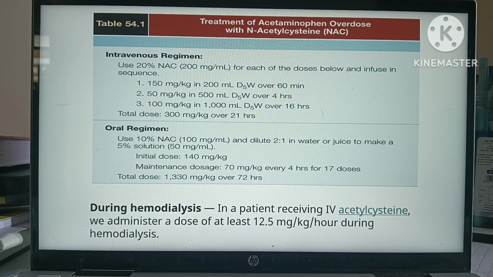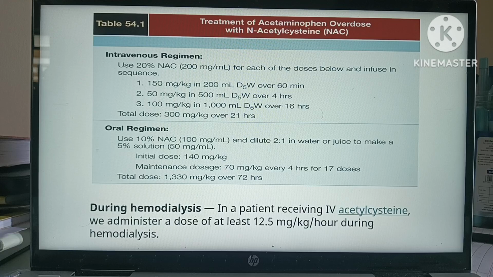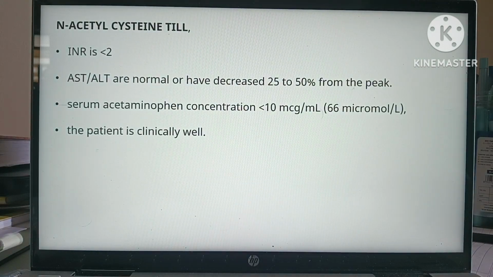Coming to the oral regimen, use 10% NAC, 100 milligram per ml, and dilute 2:1 in water or juice to make a 5% solution. The initial dose is 140 milligram per kg, and the maintenance dose is 70 milligram per kg every 4 hours for 17 doses. So the total dose is 1330 milligram per kg over 72 hours. During hemodialysis, in a patient receiving IV acetylcysteine, we administer a dose of at least 12.5 milligram per kg per hour. So till what time do we have to give N-acetylcysteine?